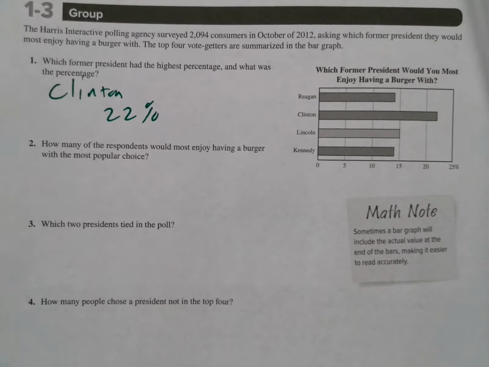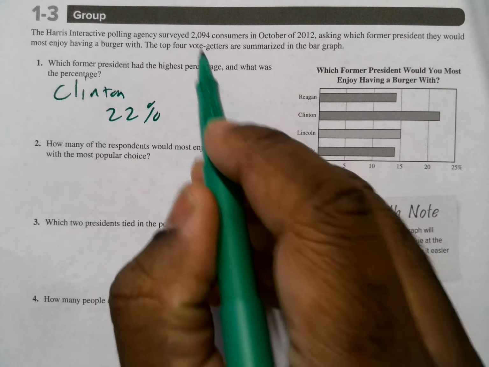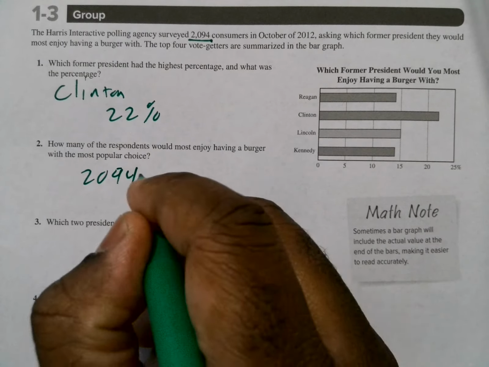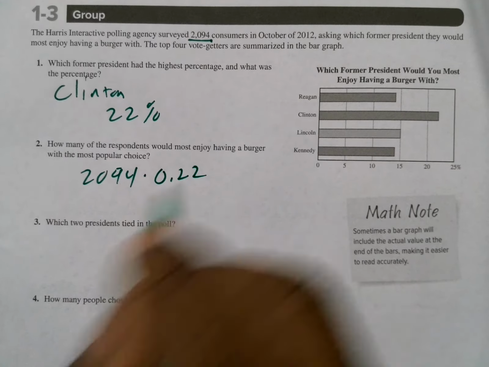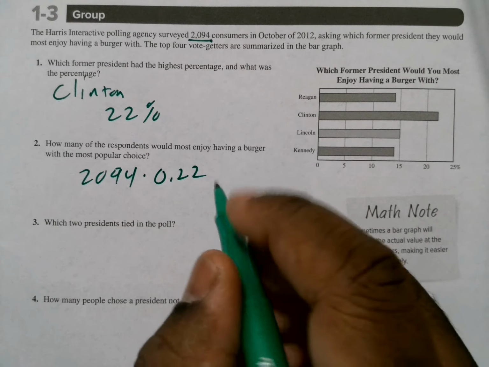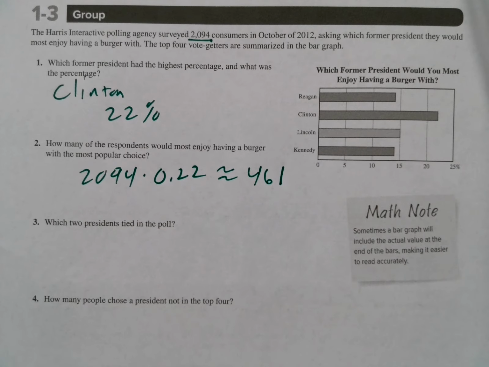How many of the respondents would most enjoy having a burger with the most popular choice? So what you would need to do is this here. We have how many people took the survey, which is 2,094, and we will multiply by the percentage that we got for Bill Clinton. So we would take 2,094 times 0.22, which would be approximately 461.